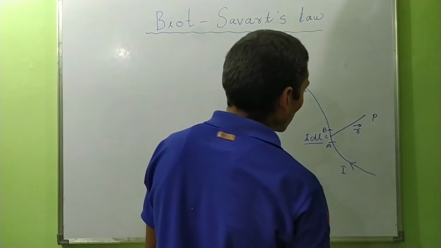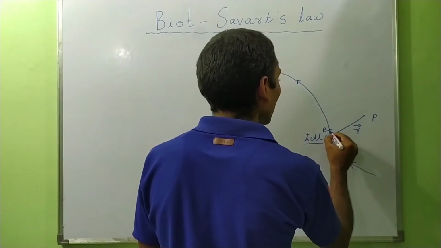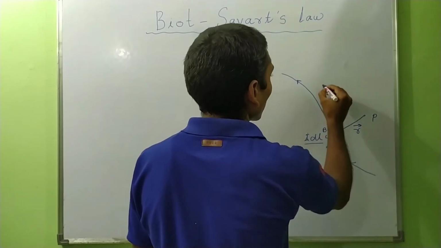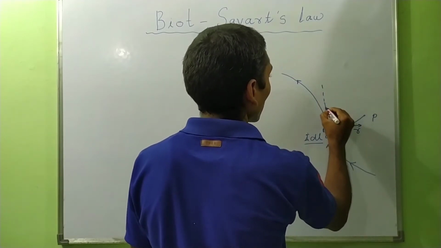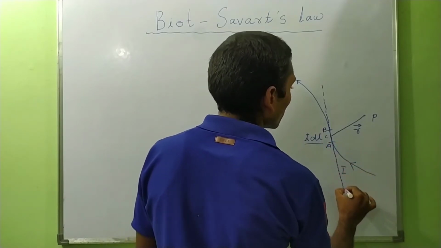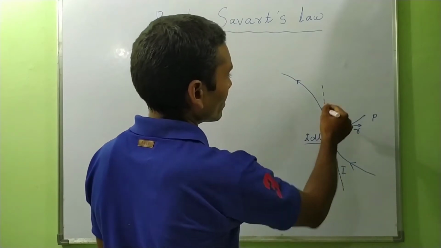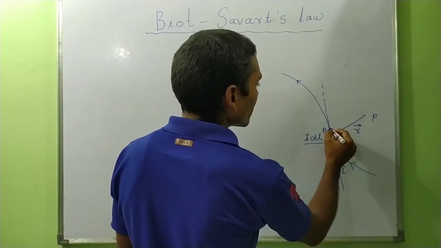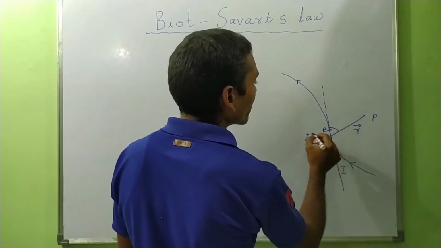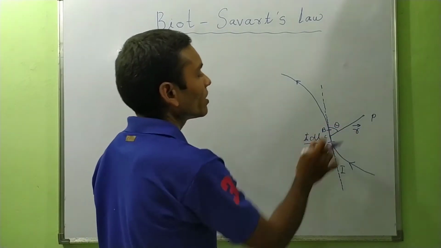This is the direction of dl, which we can draw with a dotted line. The angle formed between vector r and the direction of dl is theta.